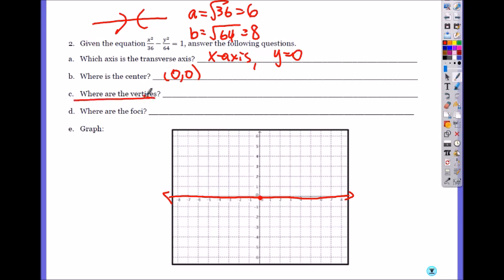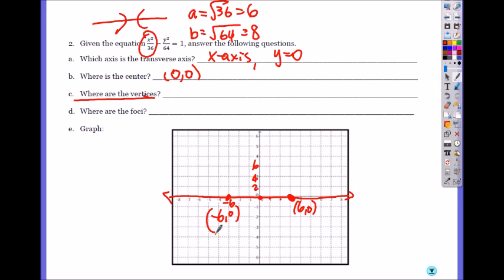You look at what's under your main axis. 36, so A is 6, so you do 2, 4, 6. So 6, 0. I'm going to scale these differently. So it's 2, 4, 6, 2, 4, 6, negative 6, 0.